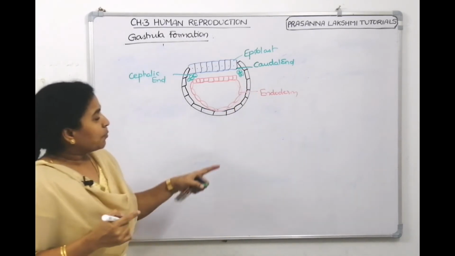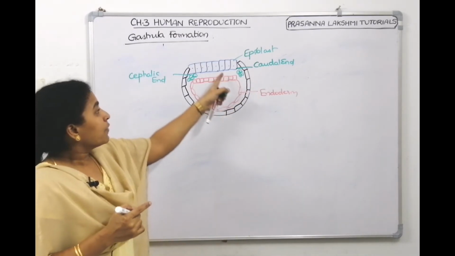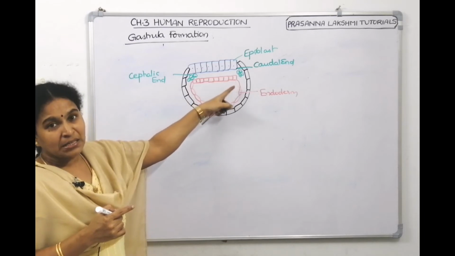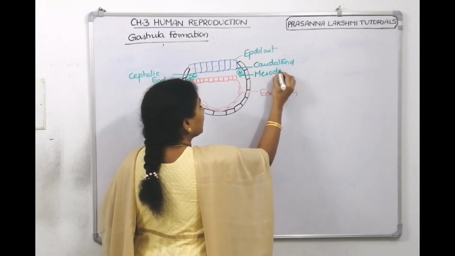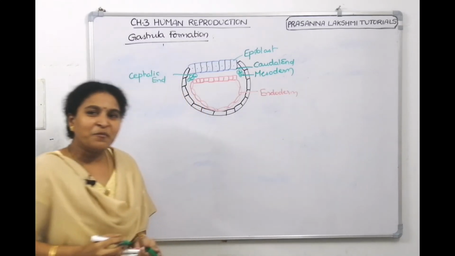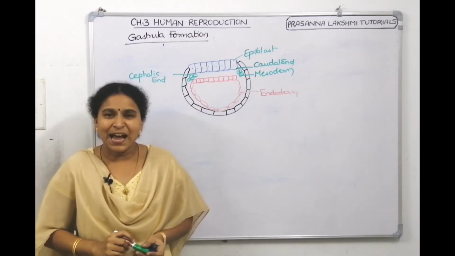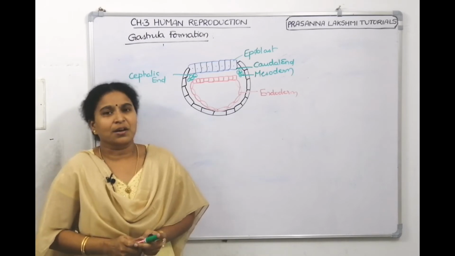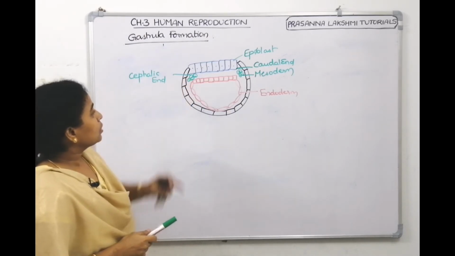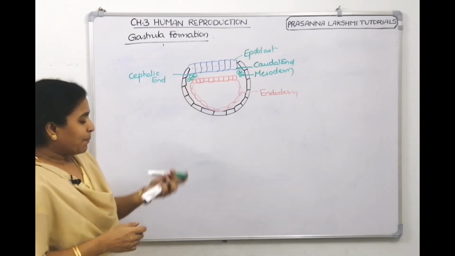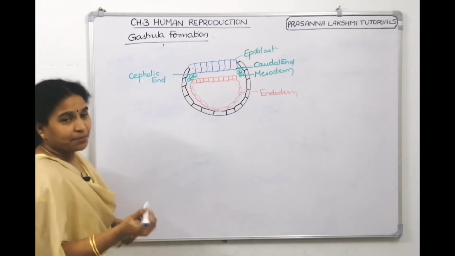So from the hypoblast cells, endoderm is made. From the epiblast cells in masses, mesoderm is made. So this is mesoderm. We have seen mesoderm formation also. Now what's the third and last germ layer? It is ectoderm. Now what happens during ectoderm formation means, after the mesoderm is formed, now these epiblast cells will further divide.